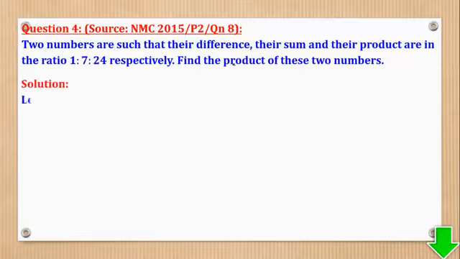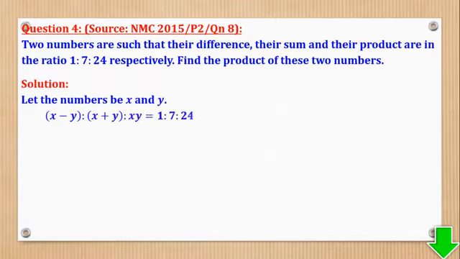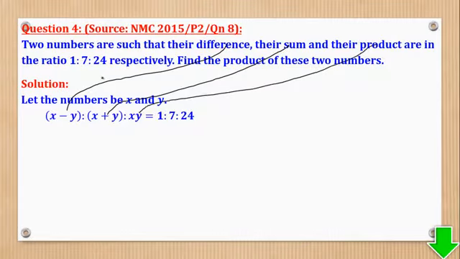So the first thing to do is to let the numbers be x and y. Therefore, they told us the difference, that is x minus y, the sum, that is x plus y, and the product, that is xy, is in the ratio 1 to 7 to 24.